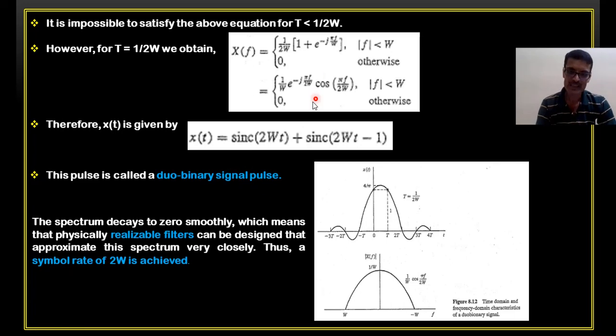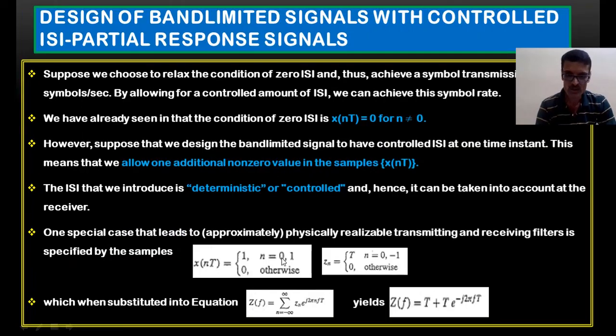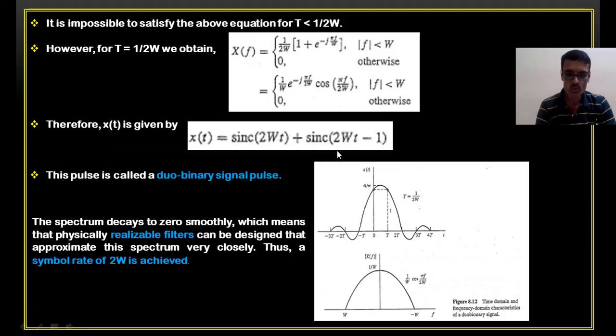Now, if I plot the spectrum for this, say this is the spectrum. In the previous case, I got magnitude equal to 1 only at t equal to 0. Now here at this instant of time also it is equal to 1. As I told, here it is n equal to 0 and 1. Because of that, we get two sinc pulses. Just look at this. We're getting two sinc pulses. Sinc 2Wt at the origin. Sinc of 2Wt minus 1 means delayed by 1 somewhere here, where it is equal to 1. Now this is the time domain.